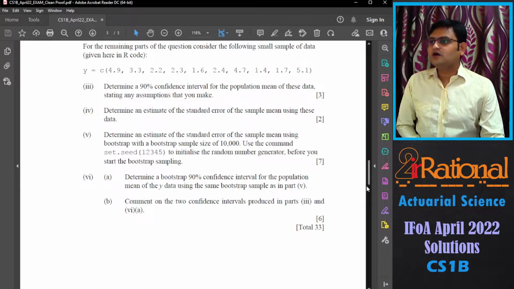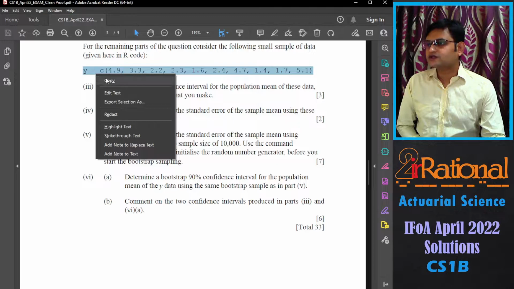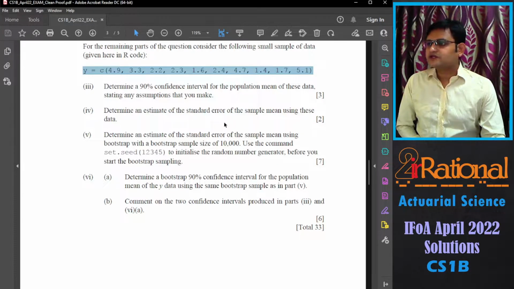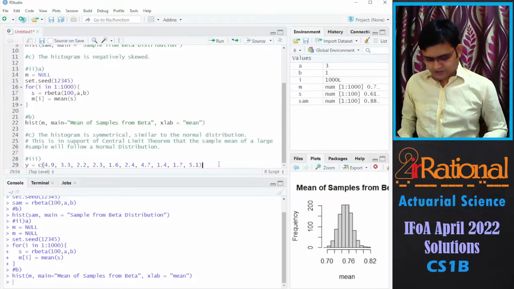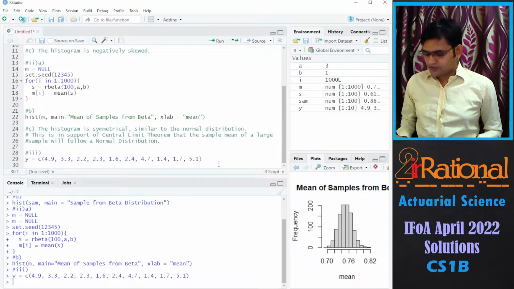For the remaining part of the question, consider the following small sample of data given here in our code. So we can just copy and paste it. Determine a 90% confidence interval for the population mean of these data, stating any assumption you may take. So I'll run this data, and we will be assuming a normal distribution.